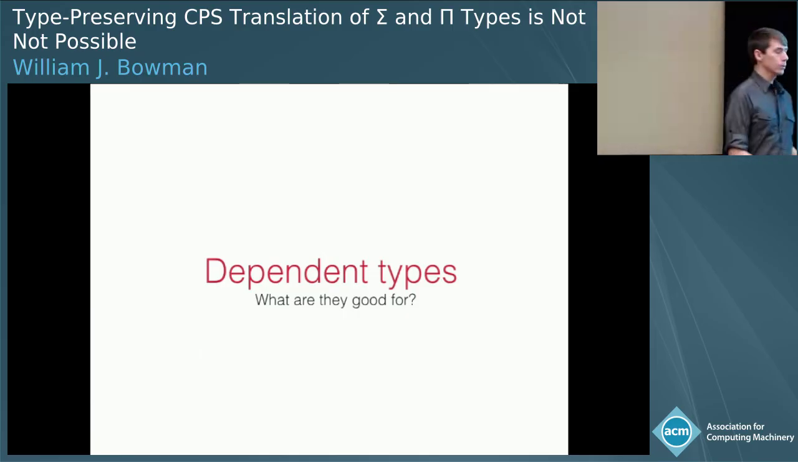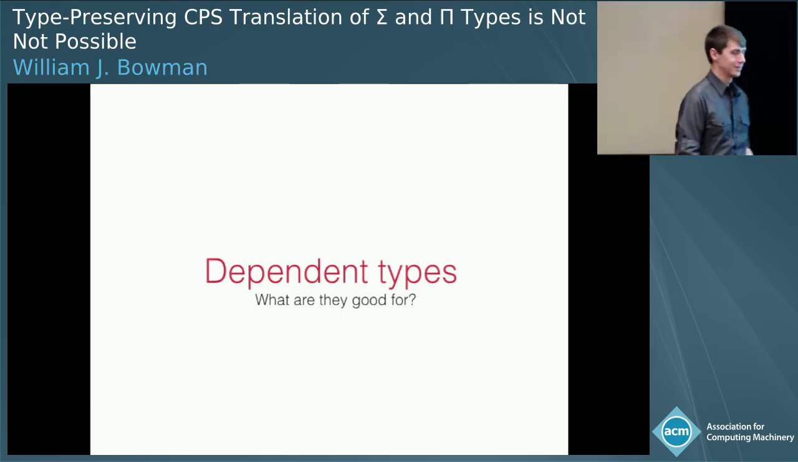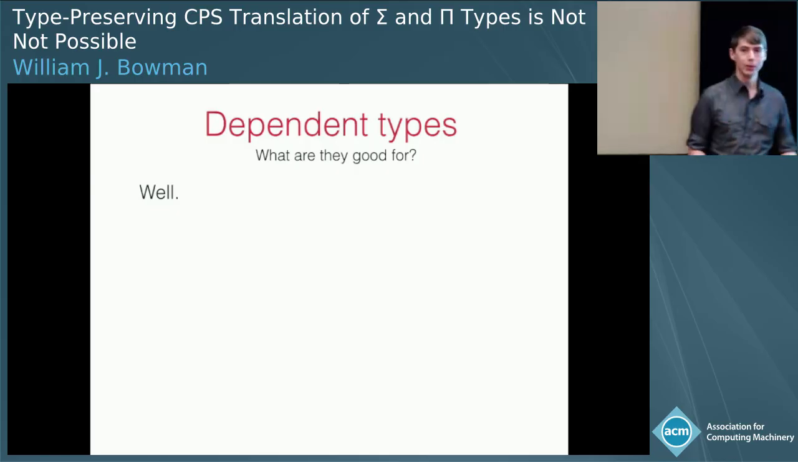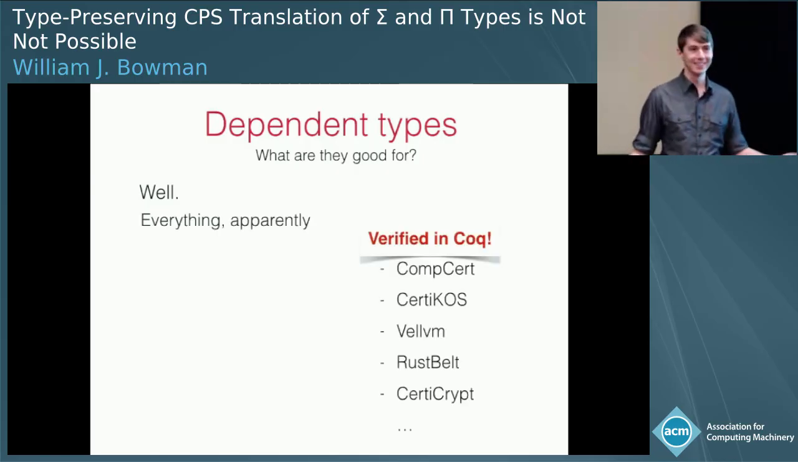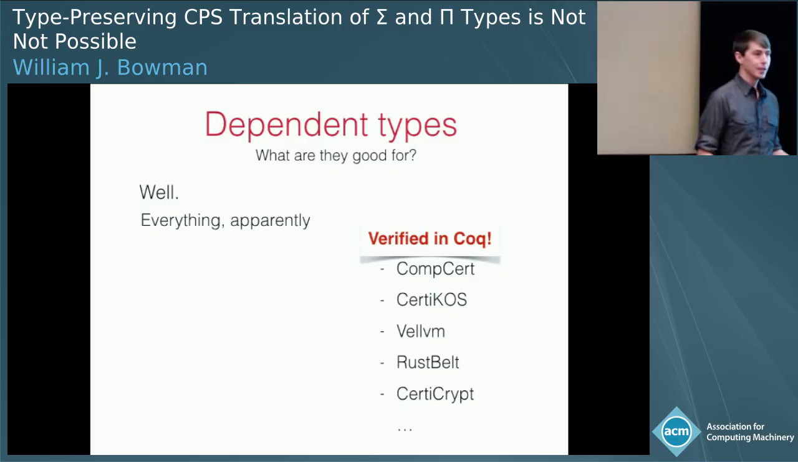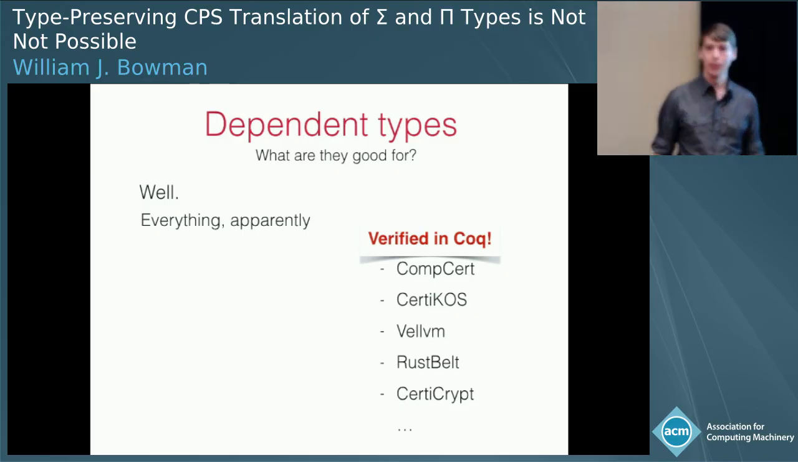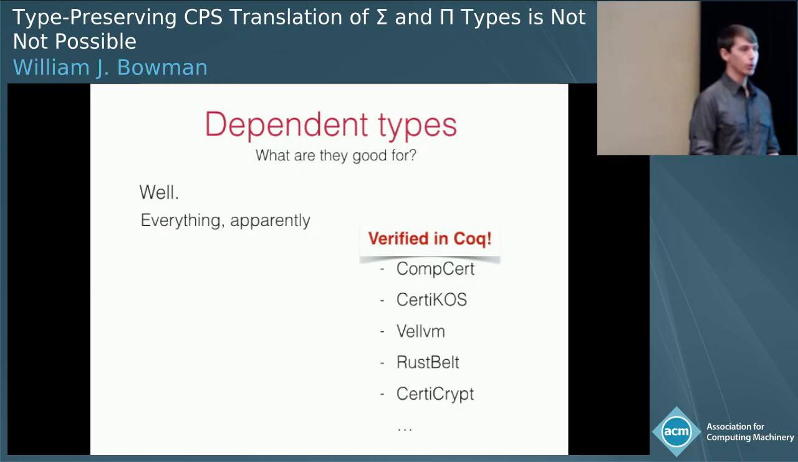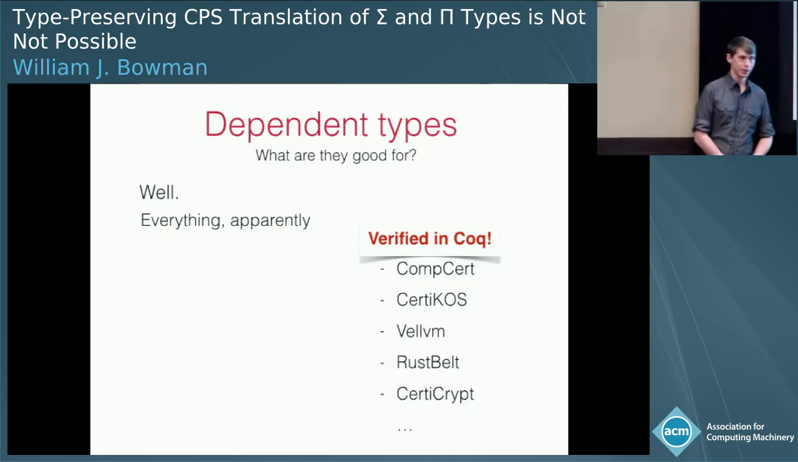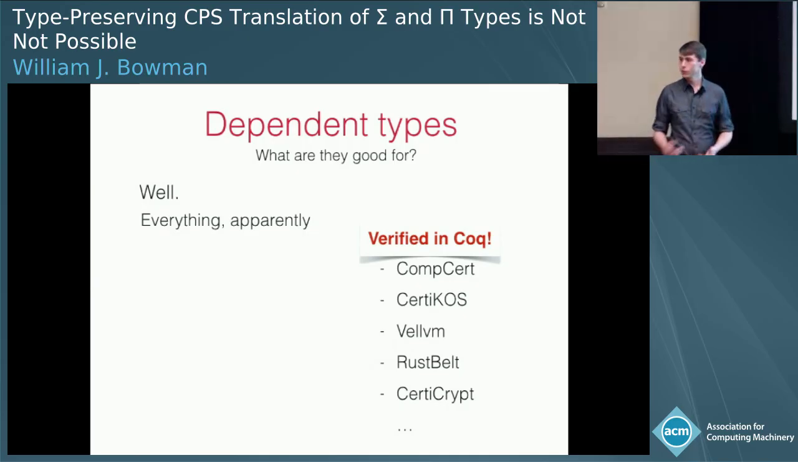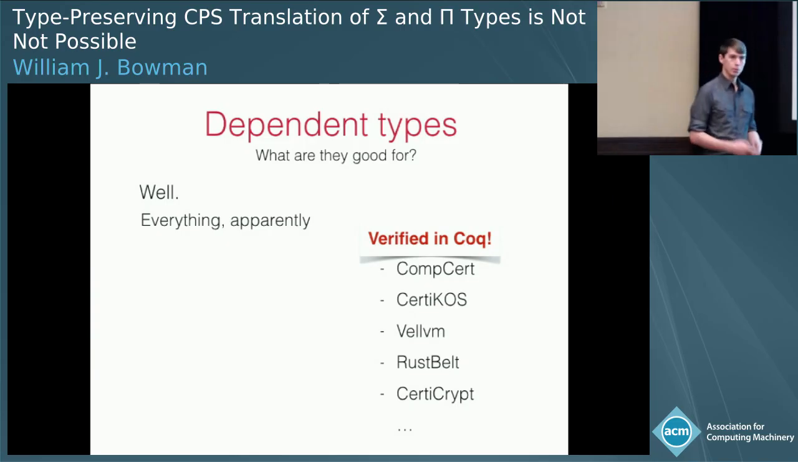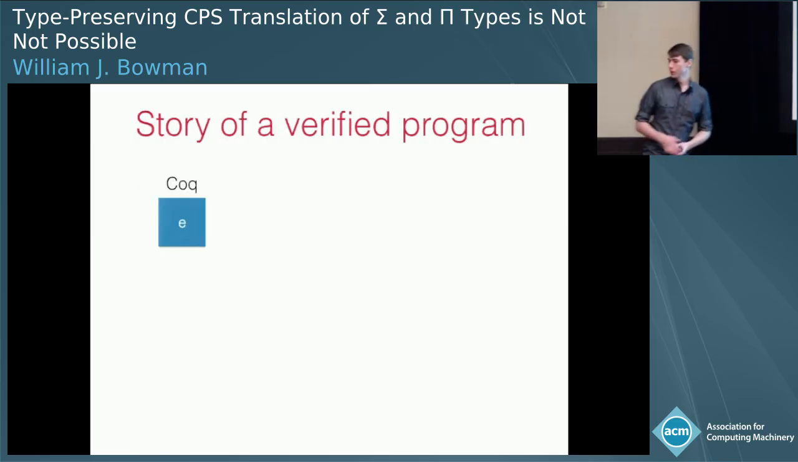Okay, so let's start with dependent types. What are they good for? Well, I'm here at POPL, so we all know everything, right? We now have verified compilers, verified operating systems, language semantics, crypto primitives, and protocols, all verified in Coq. It turns out it's very useful to be able to simultaneously develop a program, fully specify its behavior, prove that the program meets its spec, and then have a machine check your work, right? And this is great.